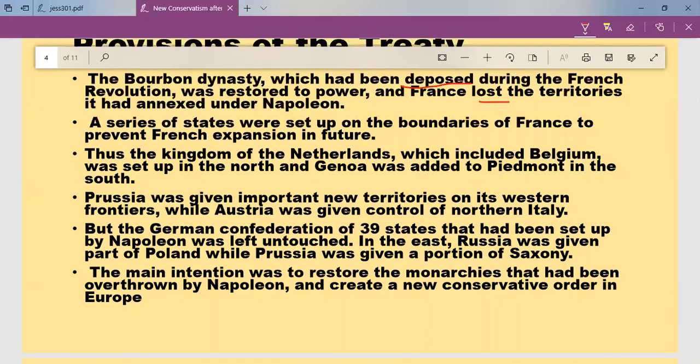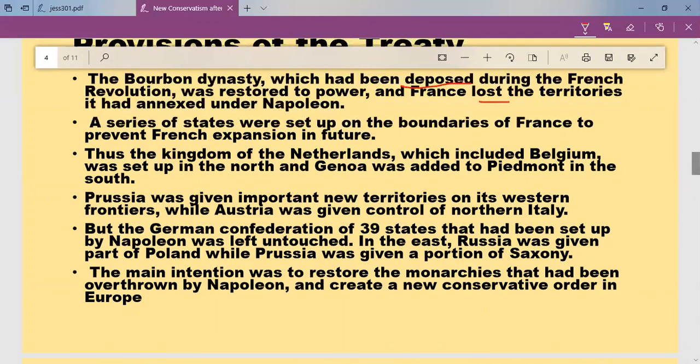Purposefully, the Vienna Congress wanted to control France so that France would not attack other countries in future, because they were afraid that once again revolution could come in France. They may become a republic, they may become a democratic country, so it would create problems. So they wanted to control the power in France. So they started creating buffer states in and around France.